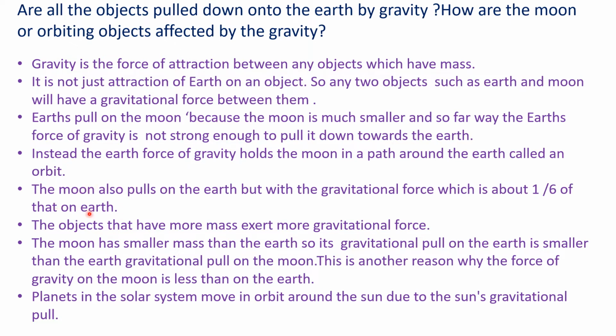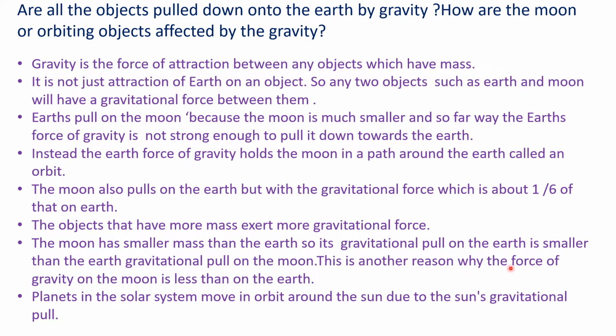And earth's gravitational pull is 6 times higher than the moon's. The objects that have more mass exert more gravitational force. The moon has a smaller mass than the earth, so its gravitational pull is smaller, and the earth's gravitational pull is higher because earth has more mass.